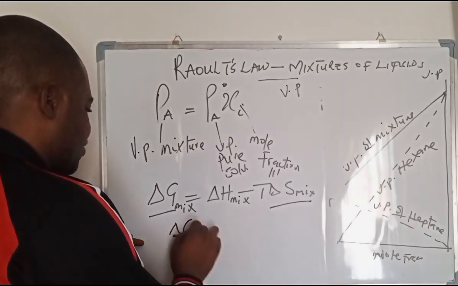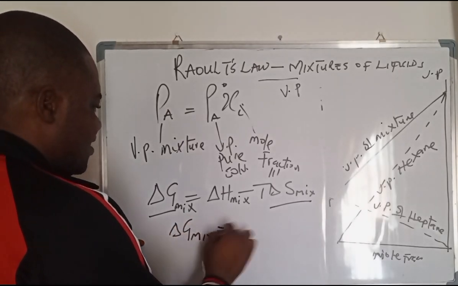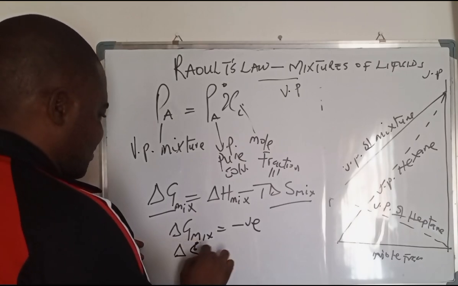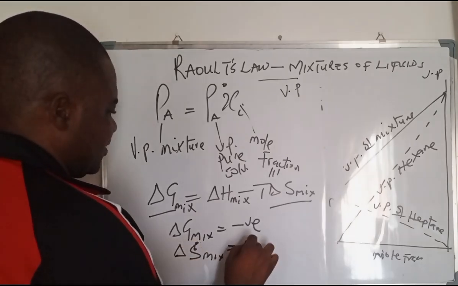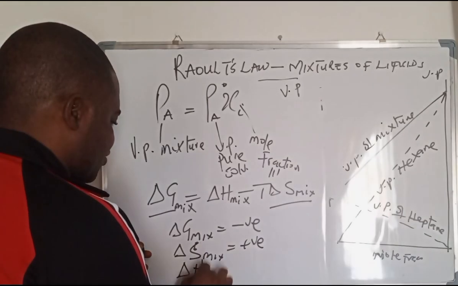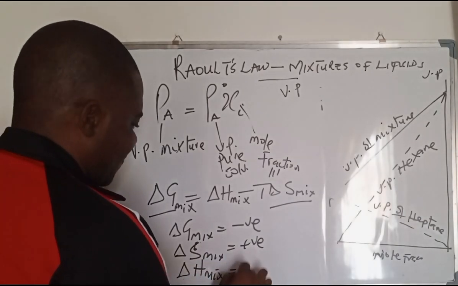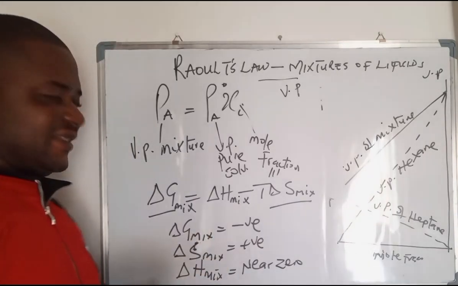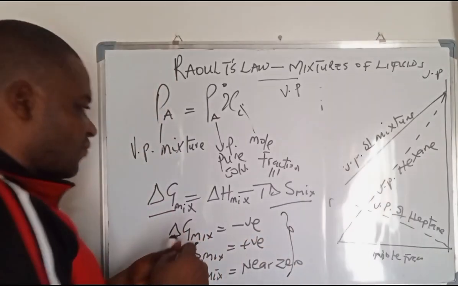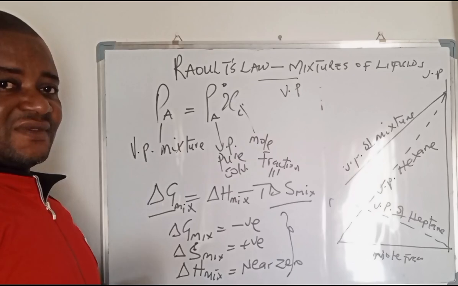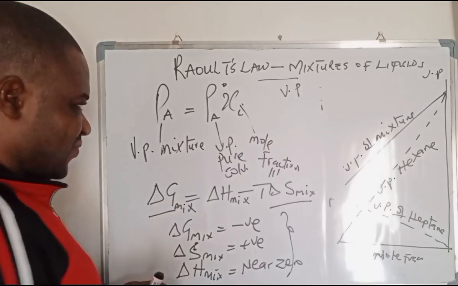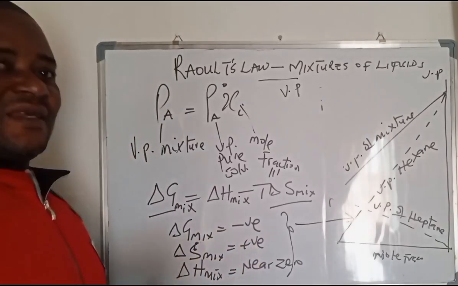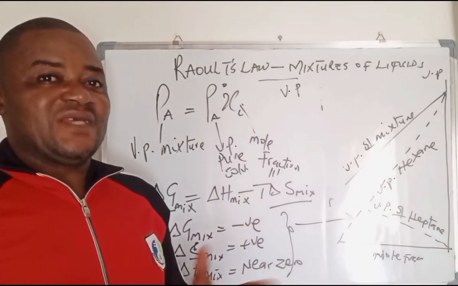If your delta G of mixing is negative and your delta S of mixing is positive and your delta H of mixing is near zero, this particular solvent will mix. It will show us this kind of a graph. That is the chemistry behind it.